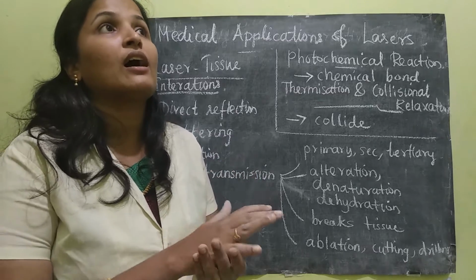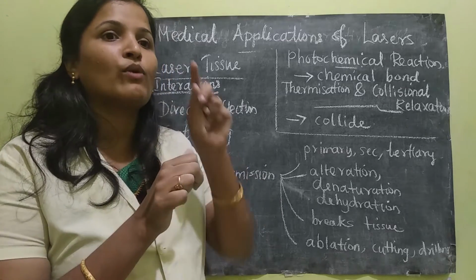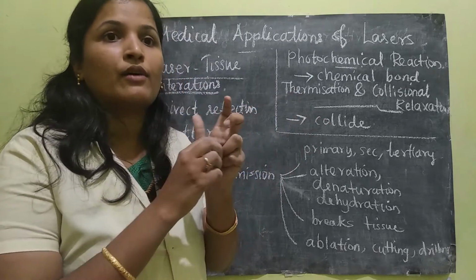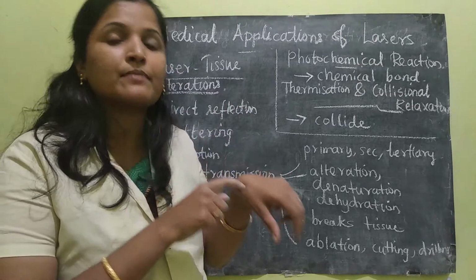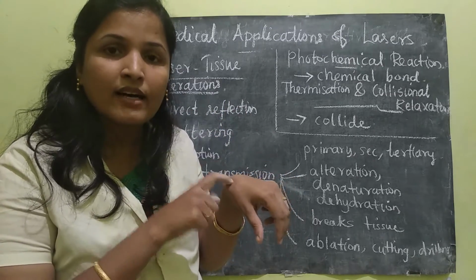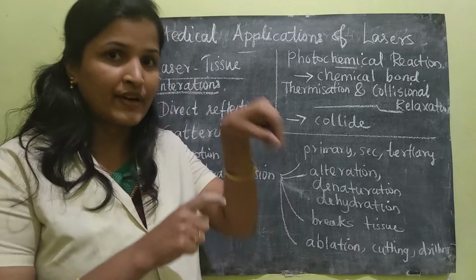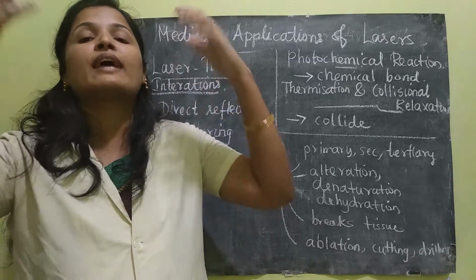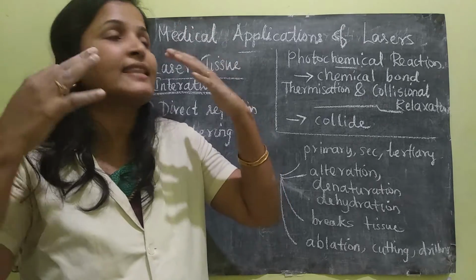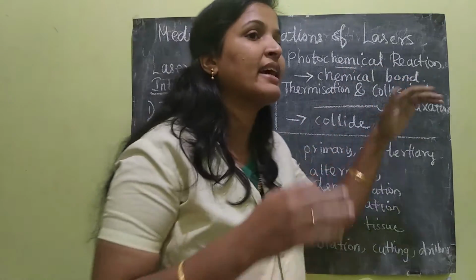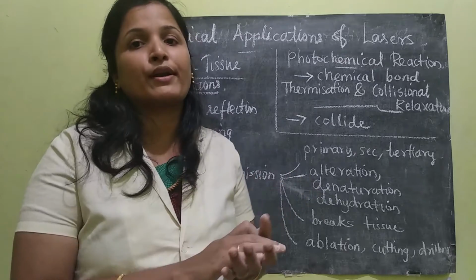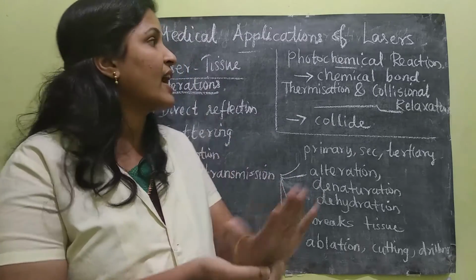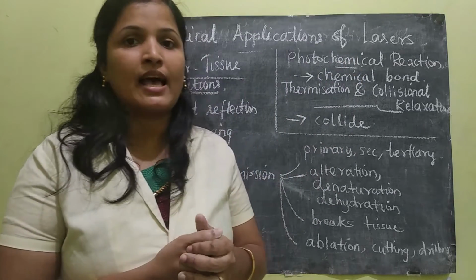That means the laser light will excite the atoms or electrons inside the molecules of our tissue. Once it is excited, it will move to the excited state, and during that time, it will form chemical bonds with other molecules. Okay, so because of that, photochemical reactions happen.